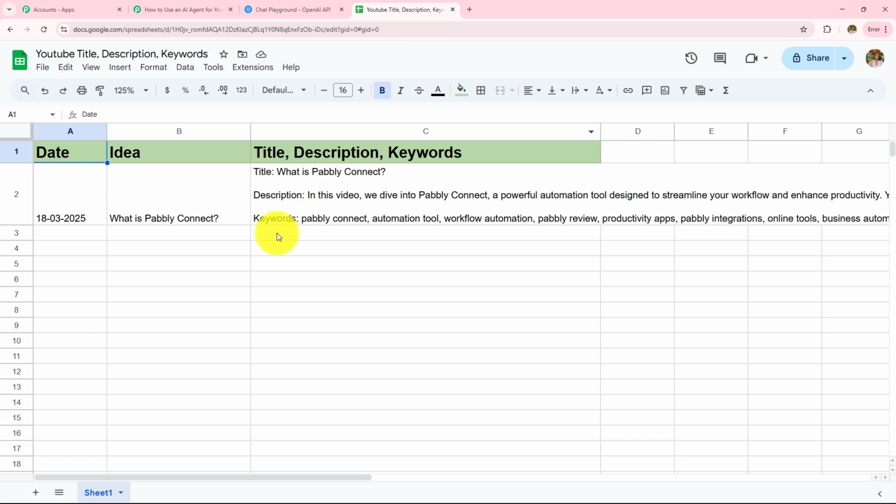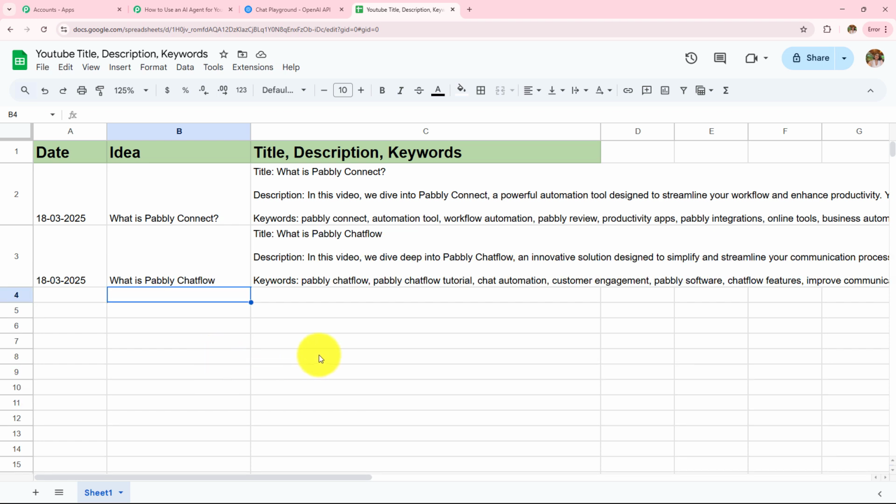So for that, I'm going to open this Google Sheets spreadsheet, and here I'm going to add another idea for my YouTube videos. The date is 18th March. And here I'm going to add the idea as what is Pabbly Chat Flow. And here as soon as I click on enter, I will see that the automated title, description and keywords will be generated in a few seconds.